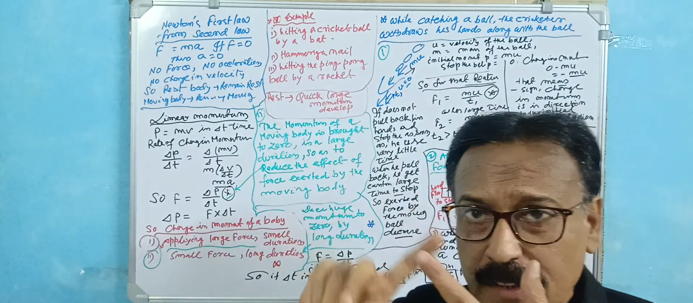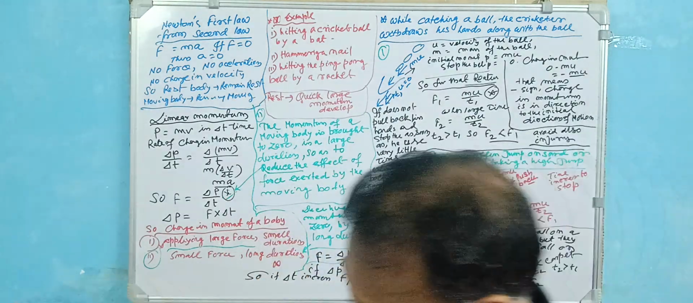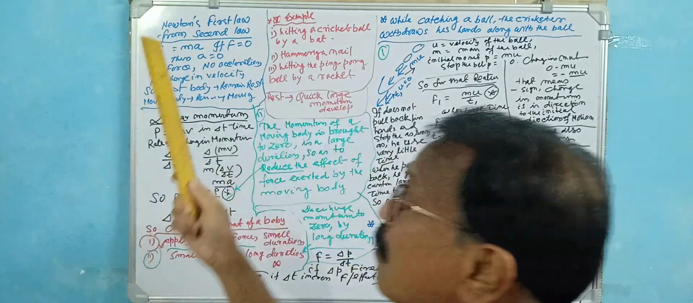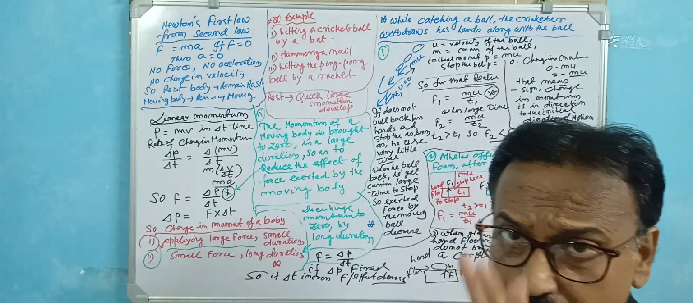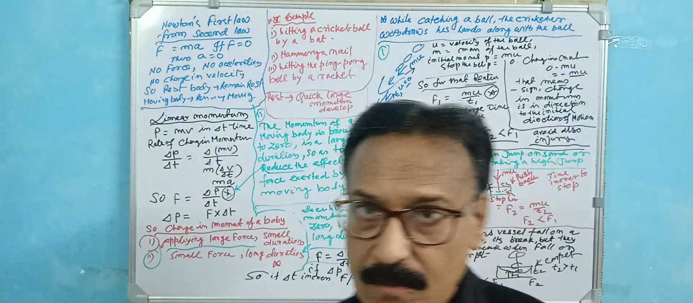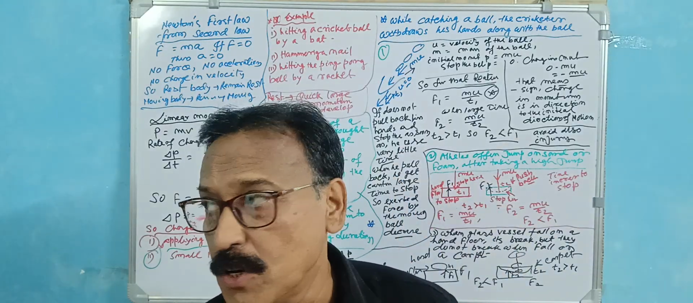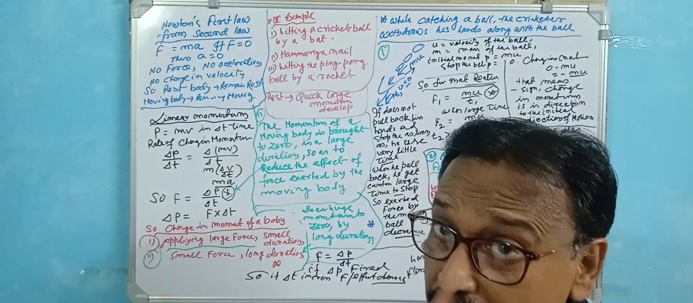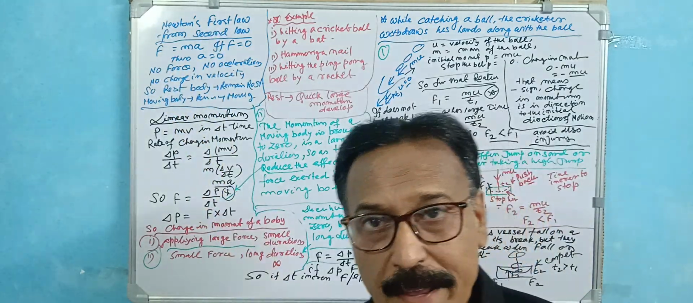Now here, first, you know Newton's first law and Newton's second law. Actually, Newton's first law comes from the second law. Newton's first law says if no external force is acting, and that is very important, a body at rest stays at rest and a moving body continues to move in the same direction with the same velocity. The second law says F is equal to ma.